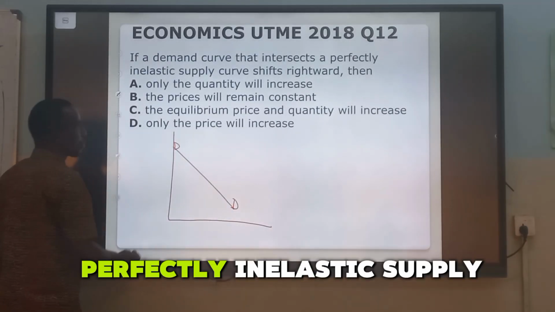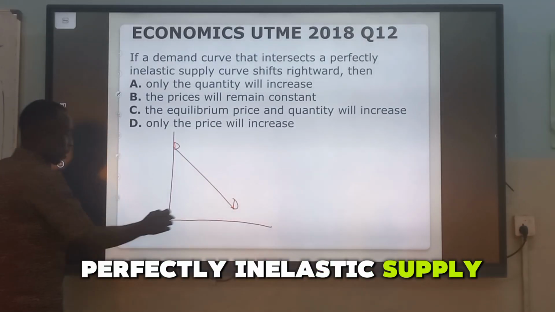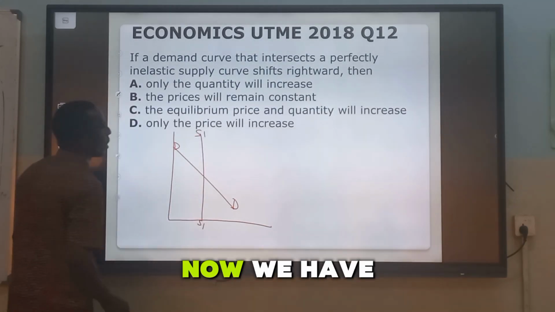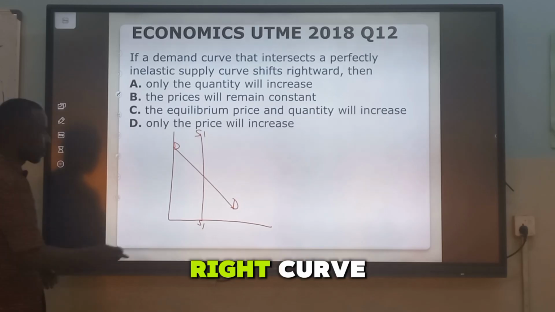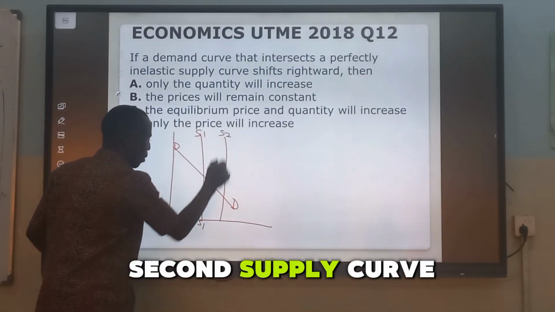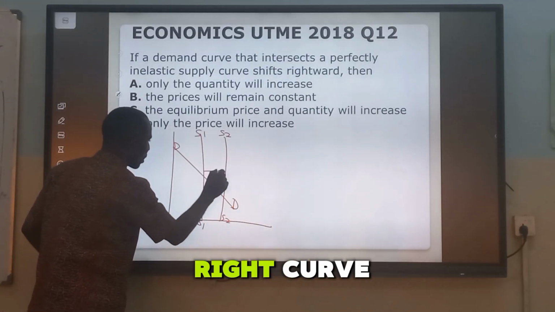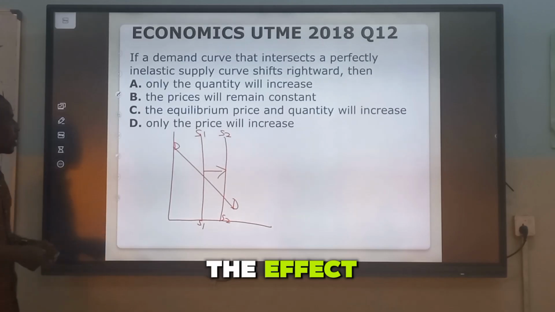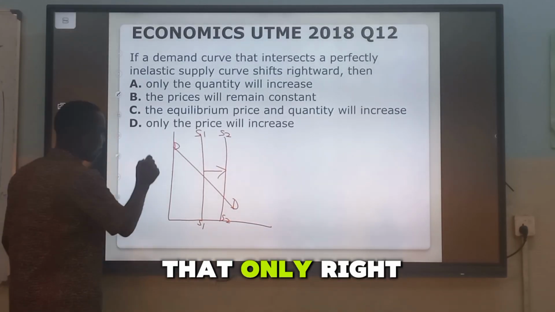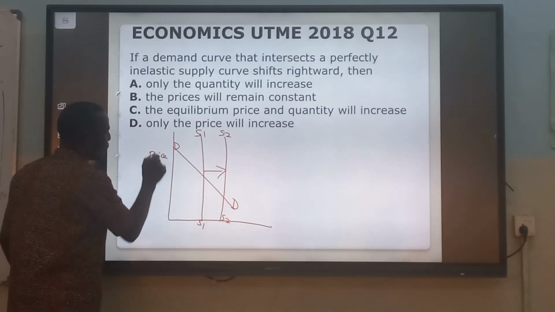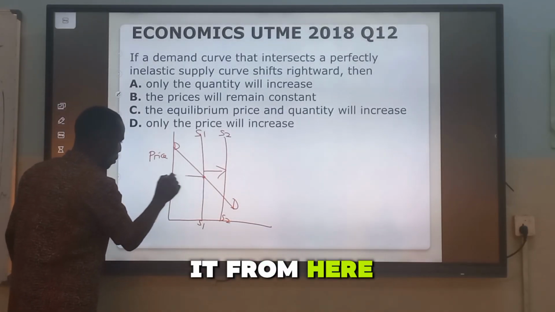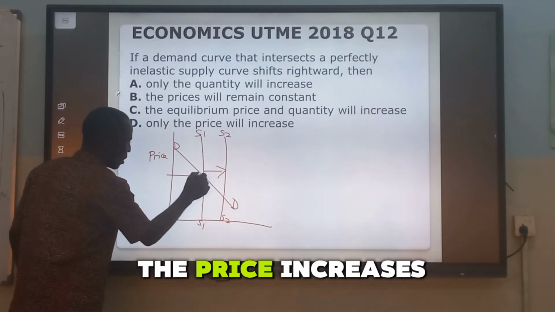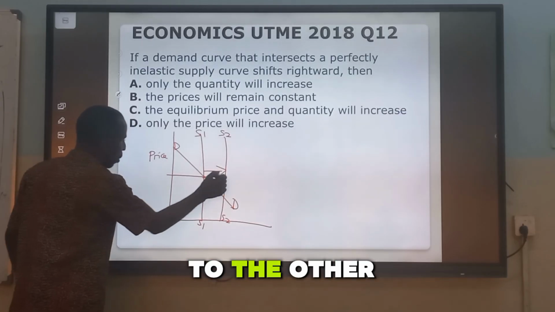We have a perfectly inelastic supply curve. This is the first one. Now we have it intersecting with the supply curve that shifts rightward. This is the second supply curve that is shifting rightward. So what will be the effect? The effect is that only the price, which is on this axis, will increase. You can see it from here. The price increases to other points.